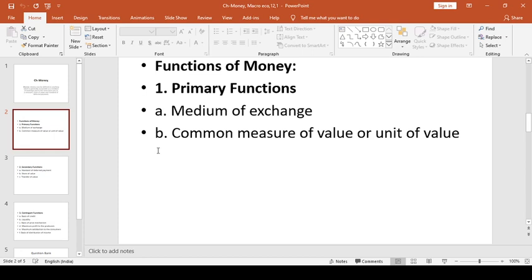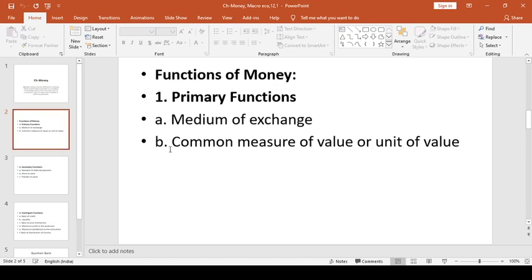Now, after the definition of money, we will discuss the functions of money. Basically, the functions of money depend on the definition of money.